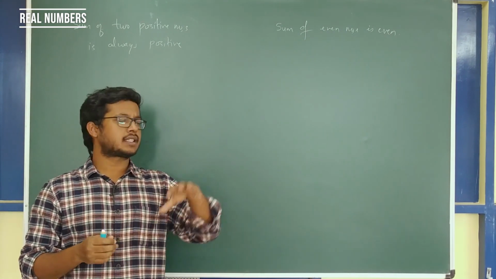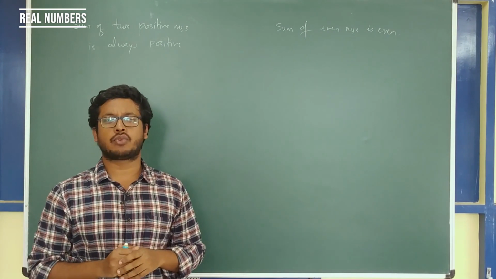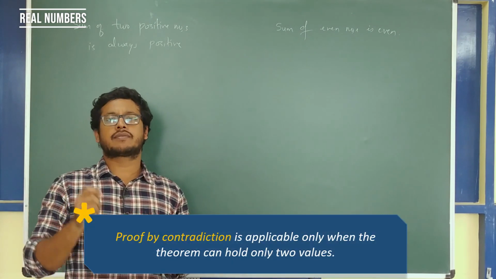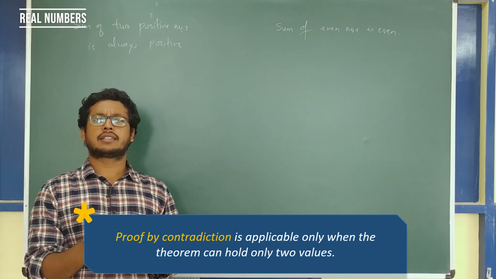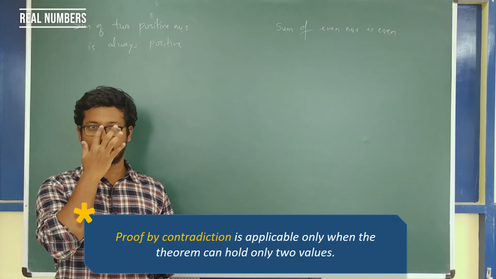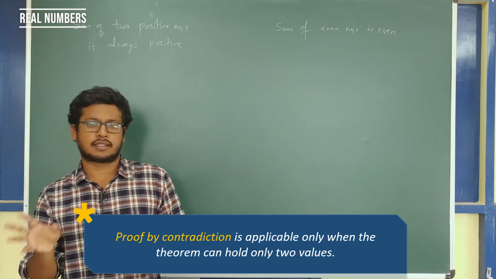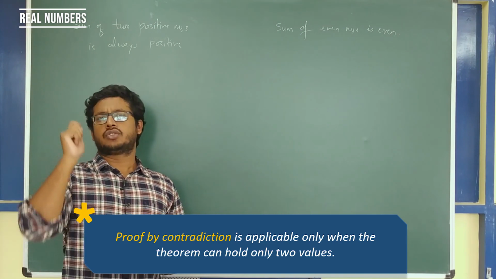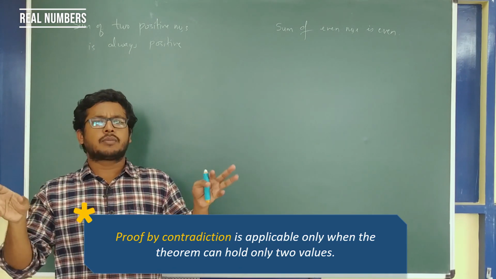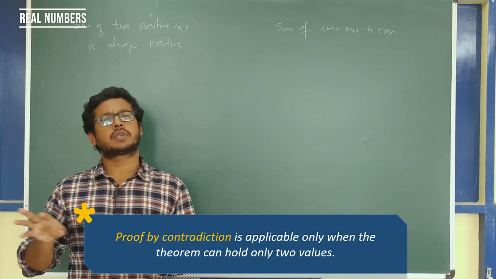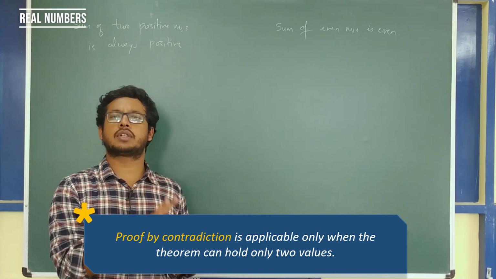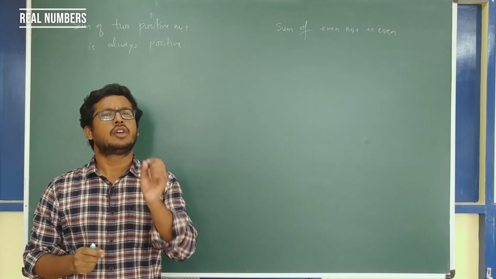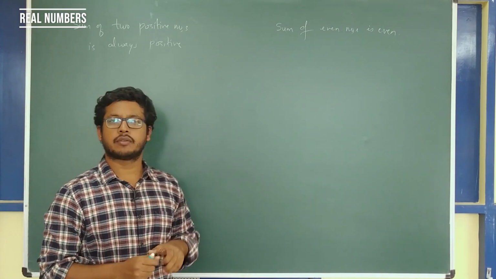We will start with an assumption. When can you apply proof by contradiction? You can apply it only if the theorem is answered as true or false. It cannot have any other answers, like it may be true or false. In these conditions, you cannot apply it. Whatever theorem you have, it must be either true or false. There must be only two possible outcomes and no intermediate answers. Only in such cases can we apply proof by contradiction.